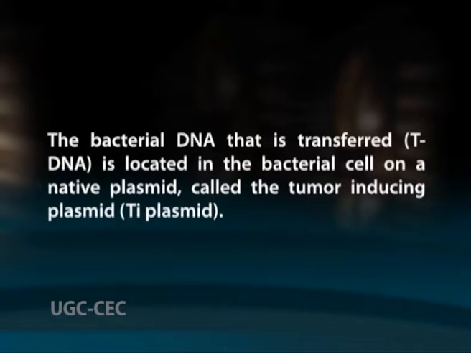The bacterial DNA that is transferred, or tDNA, is located in the bacterial cell on a native plasmid called the tumor inducing plasmid or Ti plasmid. In the wild type bacterium, the tDNA contains genes for synthesis of nitrogen rich opines, which are metabolized by associated bacteria, and plant hormones which cause rapid cell proliferation leading to the formation of galls.